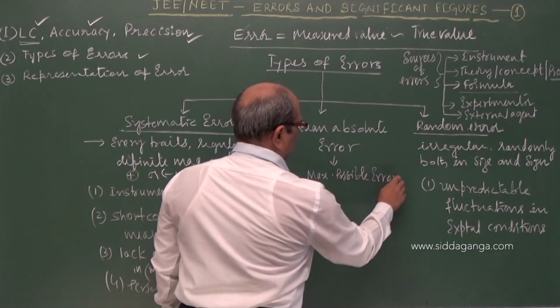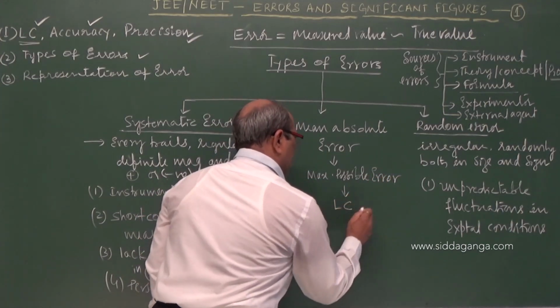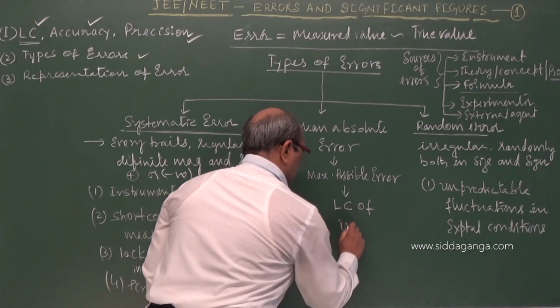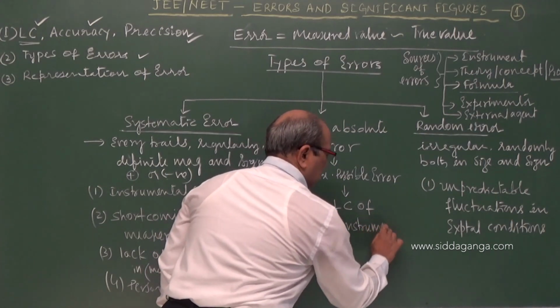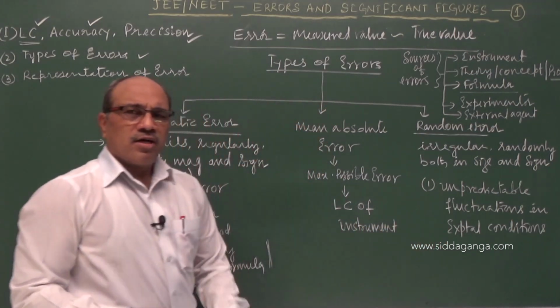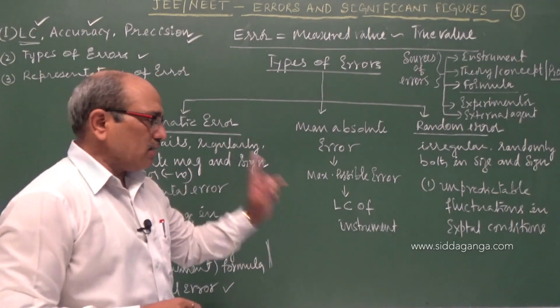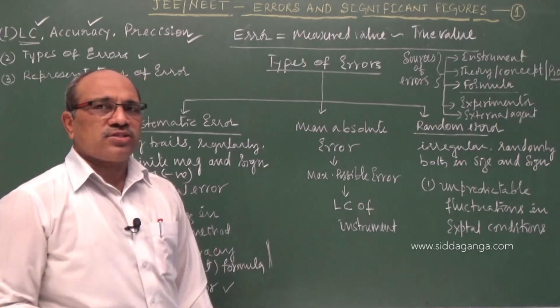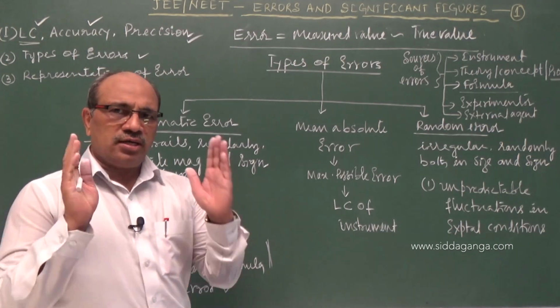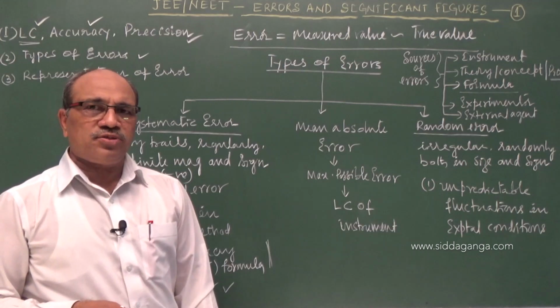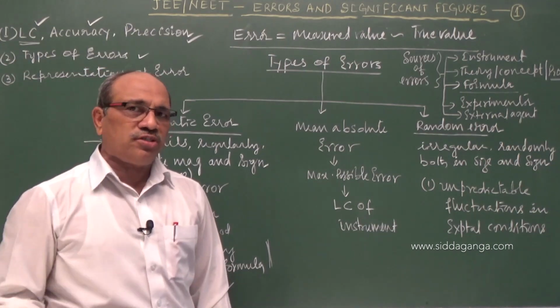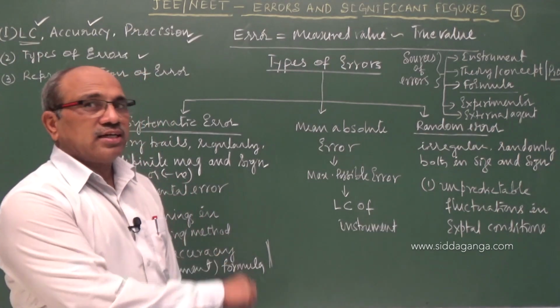And finally we conclude that it is related to the least count of the instrument. Even with unbiased conditions, the instrument perfect, the experimental procedure and formula known correctly, correct substitution known, even then error is committed.